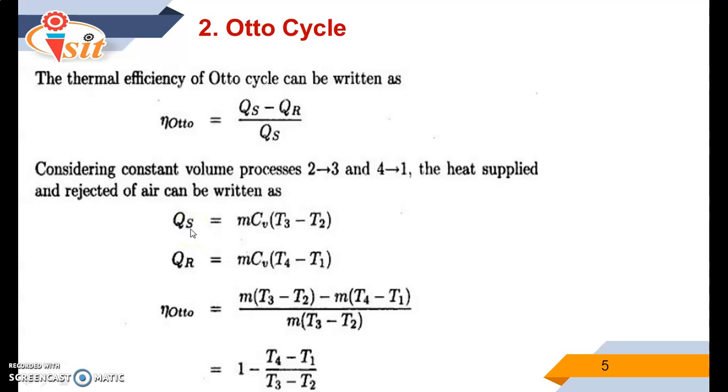Heat supplied takes place at constant volume, hence heat supplied is equal to m Cv (T3 minus T2), that is m Cv delta T, and QR is m Cv (T4 minus T1). By putting the values of QS and QR in this formula, we will get this particular expression.